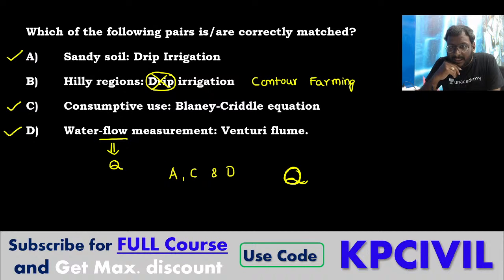Govind, Venturi meter is different, Venturi flume is different. We are talking about discharge here. If you are a plus course student, you just watch my irrigation classes and you will understand the difference. You can attend my full length course of irrigation or fast track course of irrigation. Already I taught it. Or else if you are a free class student, around 50% of the syllabus I taught in the free class of irrigation. You watch it, you can understand it.